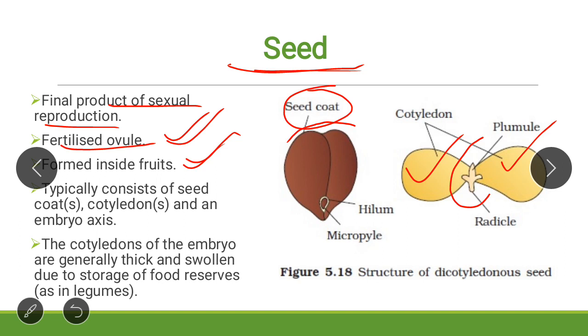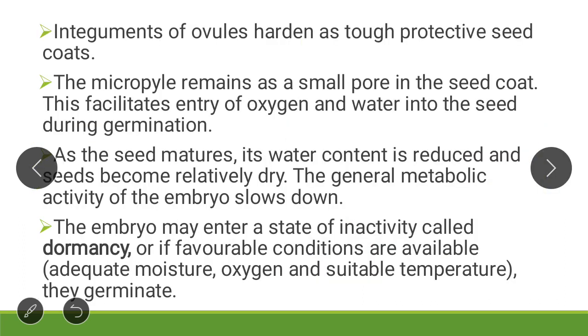Cotyledons of the embryo are generally thick and swollen. See here, these cotyledons are thick and swollen because they contain reserve food material. Integuments of the ovule harden as a tough protective seed coat. We have seen in the structure of the ovule, in the center the embryo sac is present, embedded in the cells of the nucellus, and this nucellus is covered by the 2 or 3 integuments.